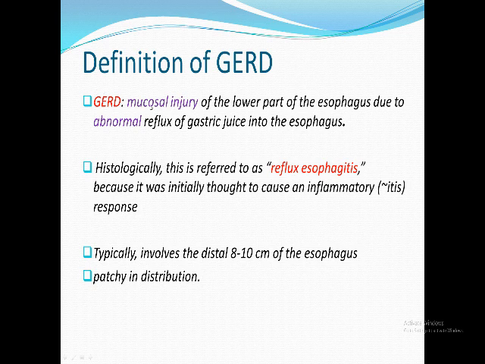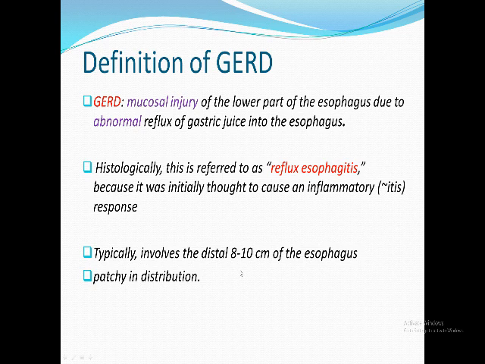Also, why did I say mucosal injury, not inflammation, because we used to call it esophagitis. We considered that the refluxed acid leads to inflammation of the esophageal mucosa, but recently we found it is destruction of these cells rather than inflammation. It typically occurs in the distal 8 centimeters of the esophagus, and it is patchy in distribution.